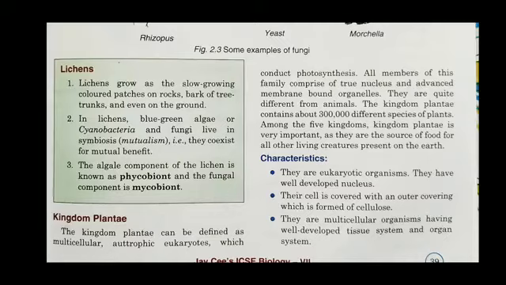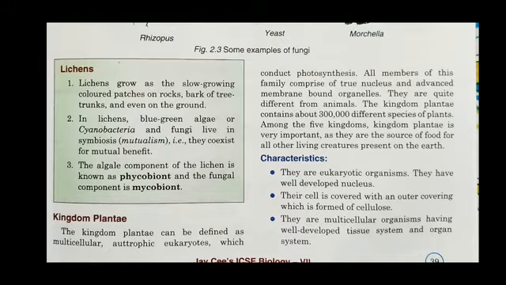In the plant kingdom, the organisms are multicellular, autotrophic eukaryotes. Autotrophic means that they make their own food, and there are more than 3 lakh different species of plants. Among the 5 kingdoms, Kingdom Plantae is very important, as they are the source of food for all other living creatures present on earth, because even people who are non-vegetarian, who eat meat, also need plants. How? Because of the animals who are eating the plants to survive.